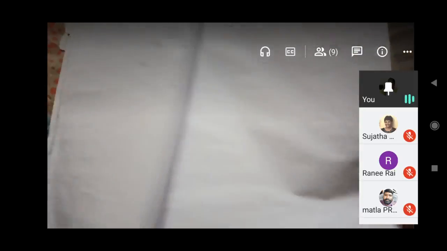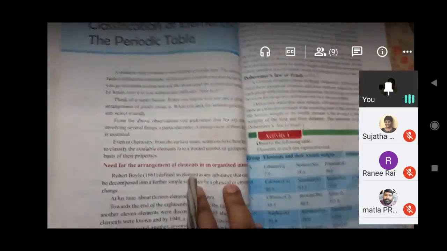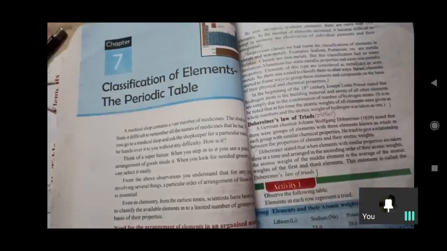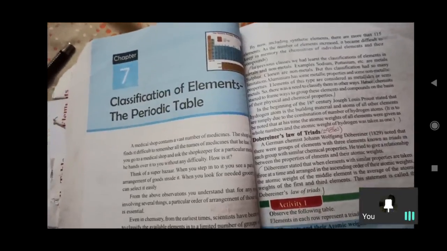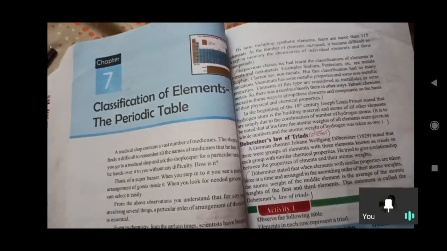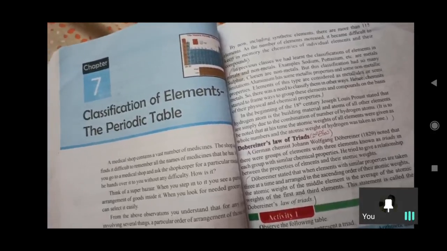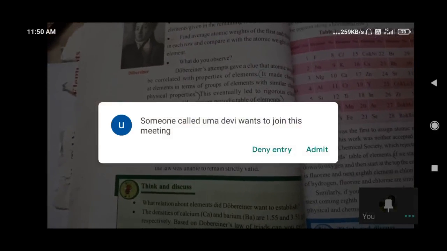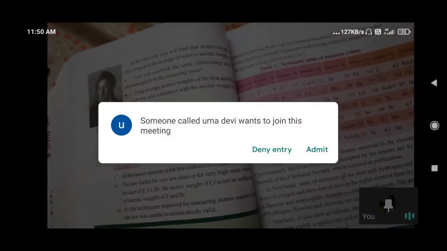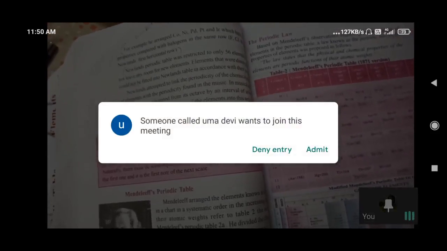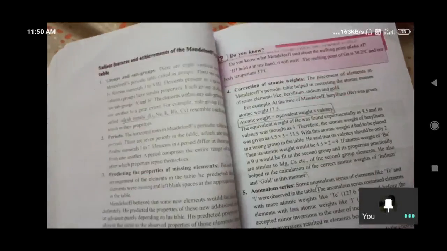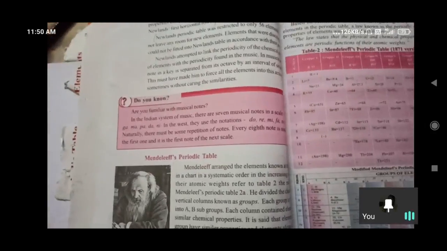Very good morning. In the last classes, we have discussed the classification of elements and the periodic table. On the basis of that, we have discussed some earlier periodic tables proposed by Döbereiner and Newlands' law of octaves. And the next one is Mendeleev's periodic table. Whose table is best among all these three tables, Nana? Mendeleev's periodic table.